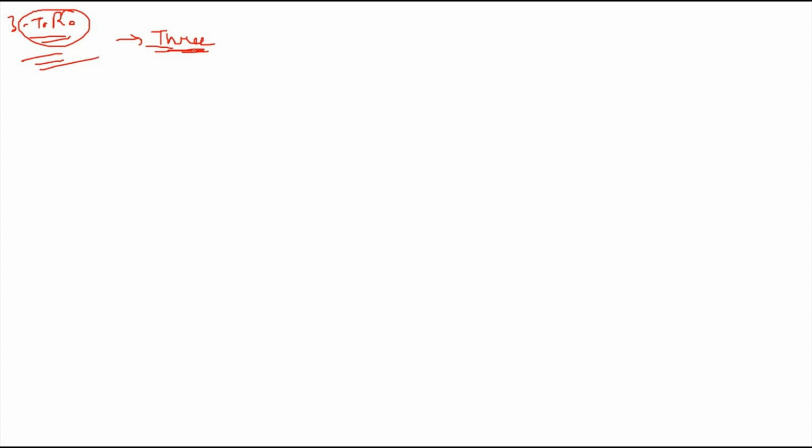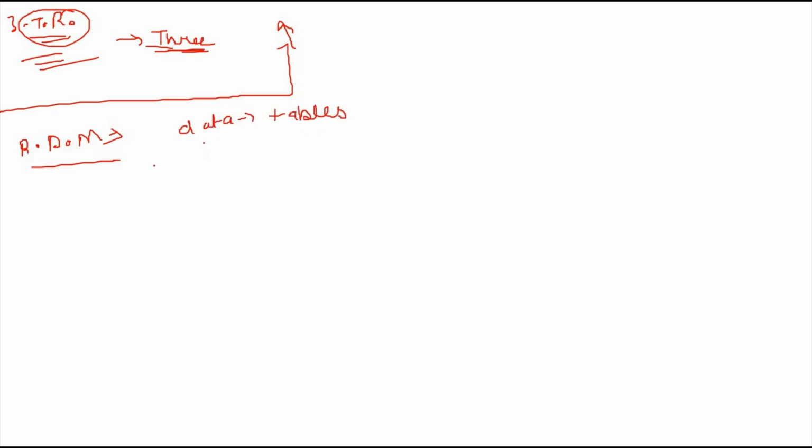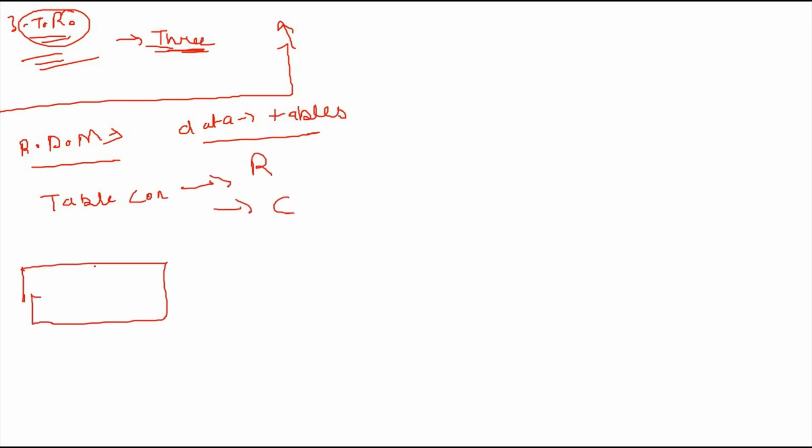Let's move on to the important concept, that is the relational data model. As I said in the previous point, in the relational data model, the data and relationships are represented by a collection of interrelated tables, or relations. Data are represented by tables. A table consists of rows and columns. This is a table.